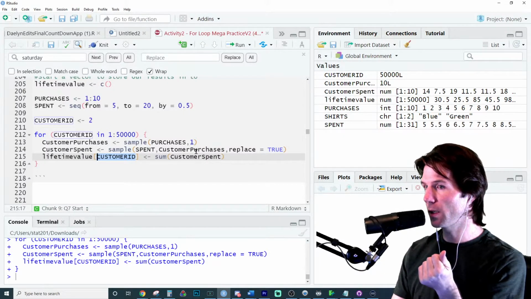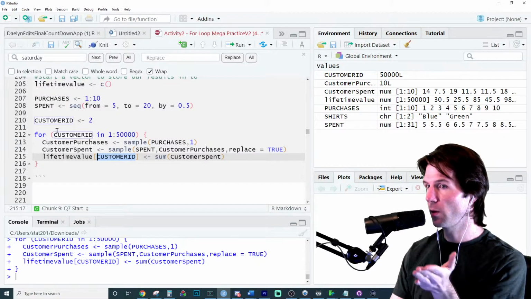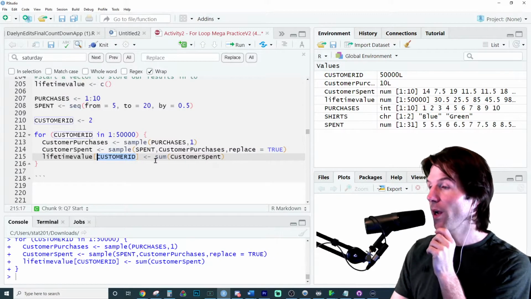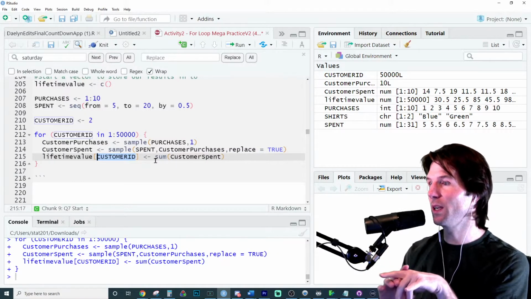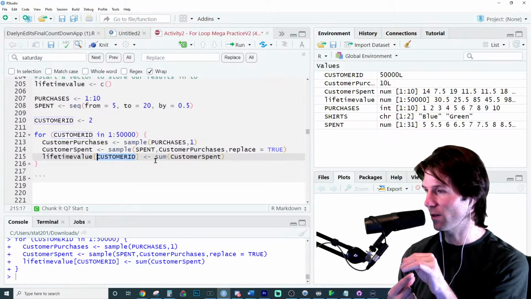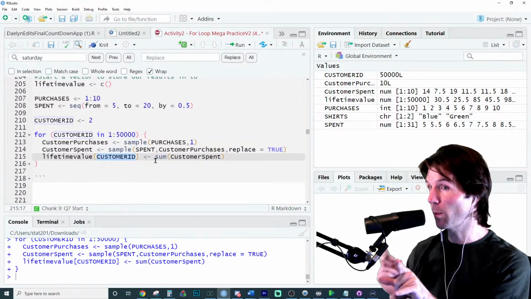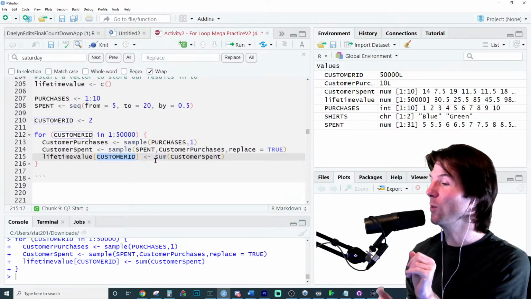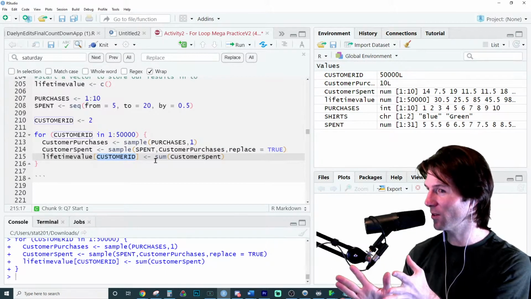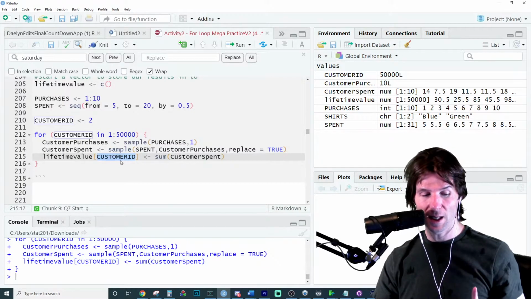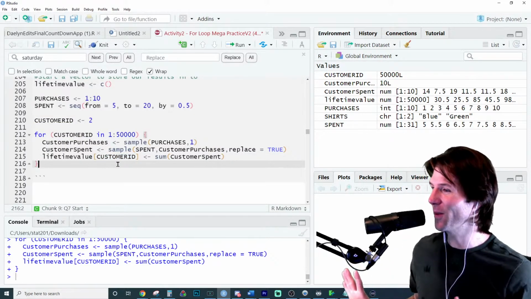We're saying, okay, run this and store for the first customer. Run this and then store for the second customer. Like purchase, yeah. And so we're not just doing 10 purchases. We're doing generate the first customer's lifetime value, generate the second customer's lifetime value, generate the third customer's lifetime value. And remember how we started? Really good practice. We generated only one customer's lifetime value, and then we just looped that code to do it for 50,000 customers.